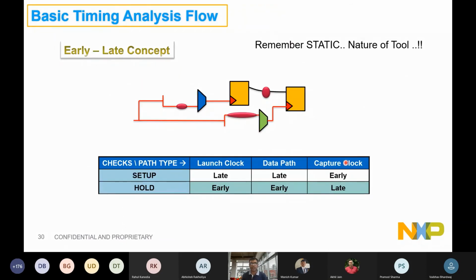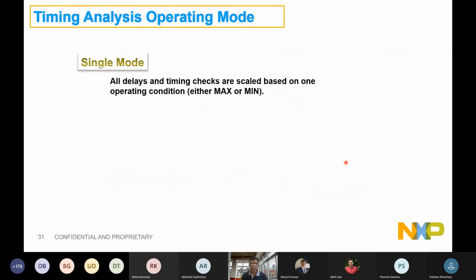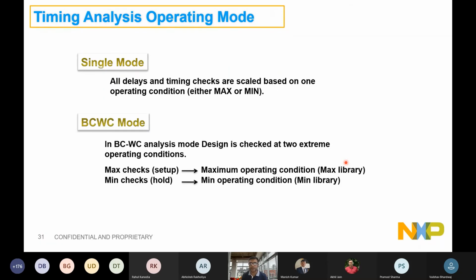These early and late concepts are there because we are talking about early and late derates. Now, in a single mode, the verification tool will not go for the worst and the best delays. It will simply say delay. It will be either worst for all the cells or it could be minimum for all the cells.